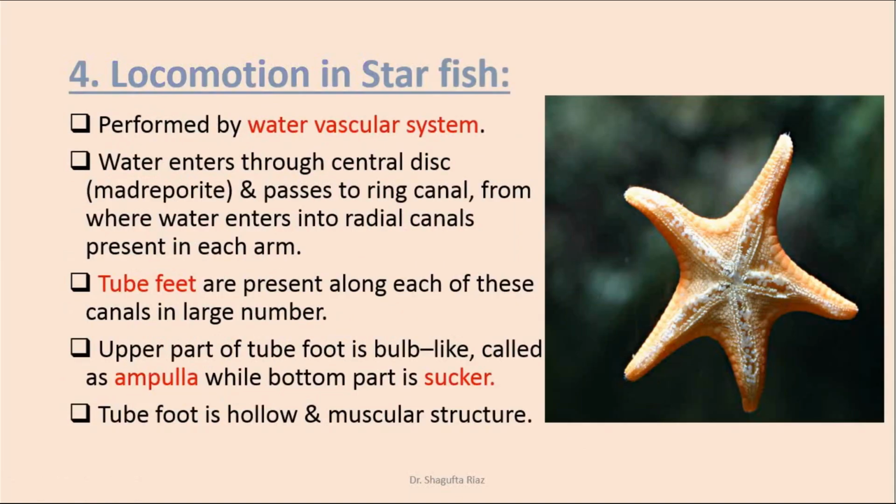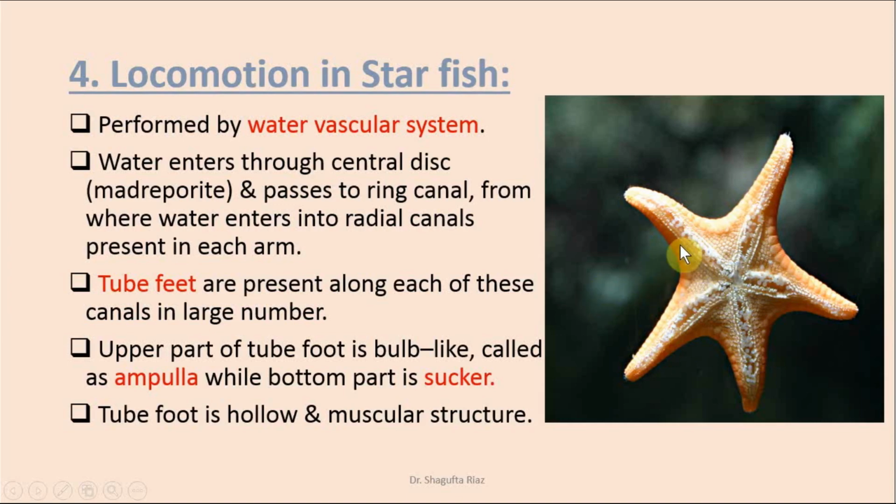Now, locomotion in starfish. Starfish belongs to phylum Echinodermata, and they have a water vascular system, if you remember. Water enters through the central disc, which is known as madreporite, and passes from this central disc into the ring canal, and from the ring canal it enters into the radial canals, which are present in each arm. These are the radial canals.